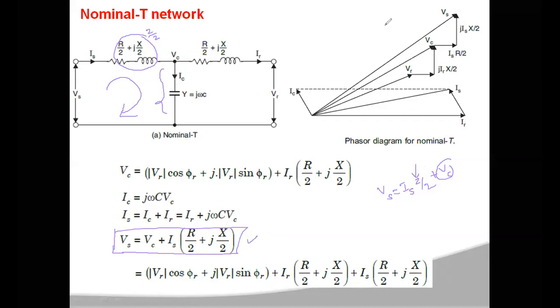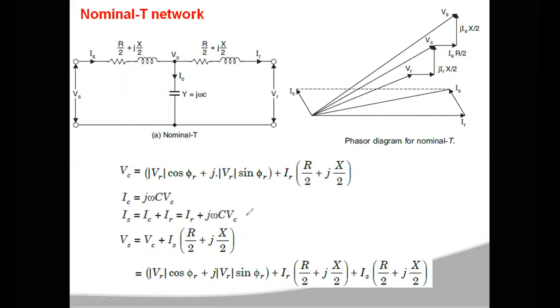Right, so now here the Vs value is this one. In this equation, you are going to substitute this total value in place of your VC. So then Vs is equal to magnitude of VR into cos phi R plus j into magnitude of VR into sin phi R, plus IR into R by 2 plus j into X by 2, plus this value, which is Is into R by 2 plus jX by 2. So by using this equation, you can get the sending end voltage.